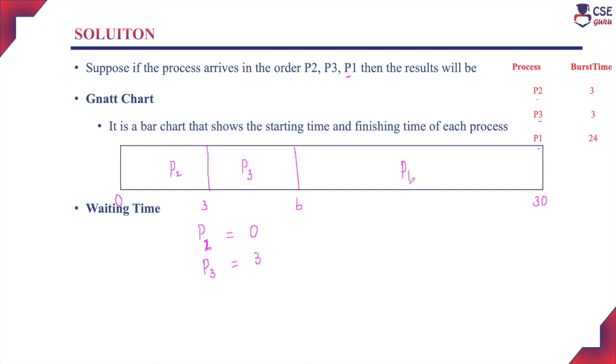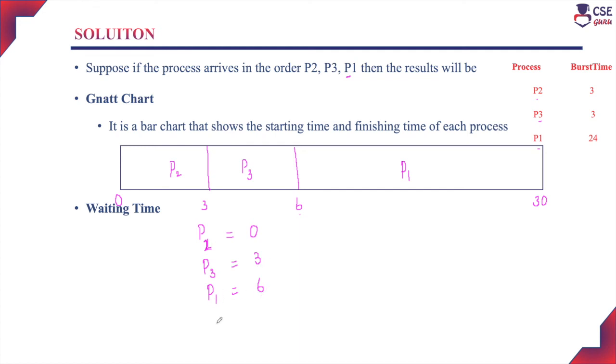Next, process P1 waiting time is nothing but the time taken by the process P2 as well as P3 to complete their execution with the CPU. That is nothing but the 6 milliseconds. So P1 has to wait only for 6 milliseconds. So the waiting time of process P2 is 0, P3 is 3 milliseconds and P1 is 6 milliseconds.